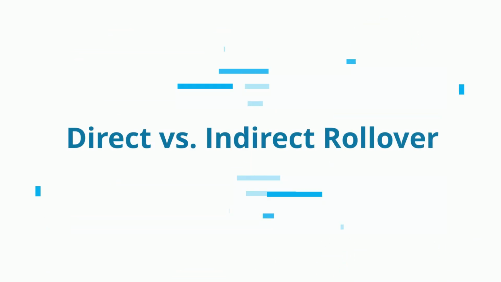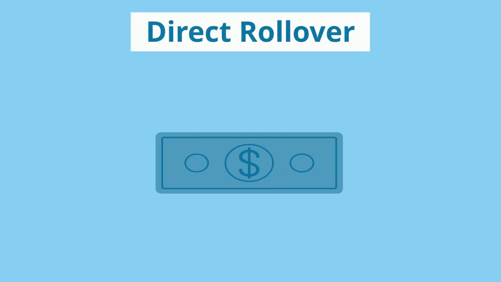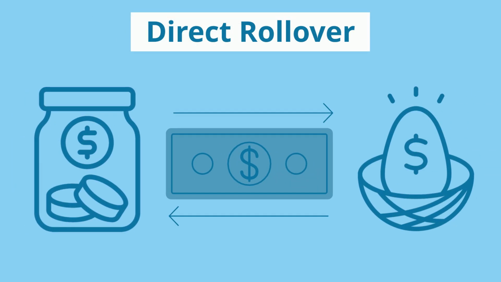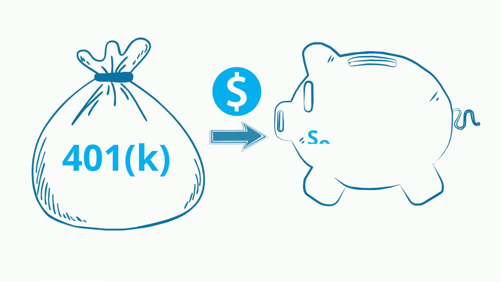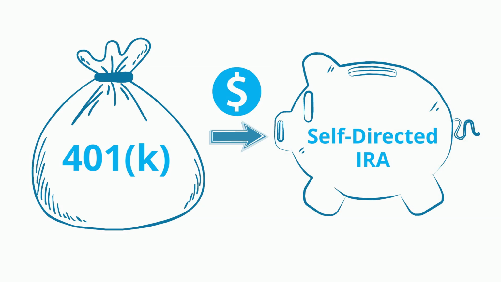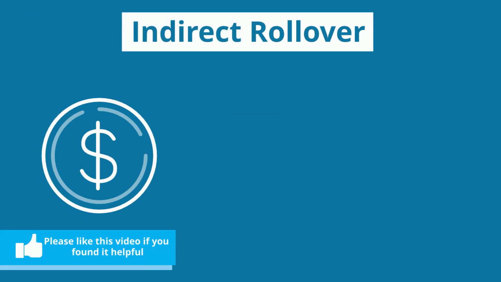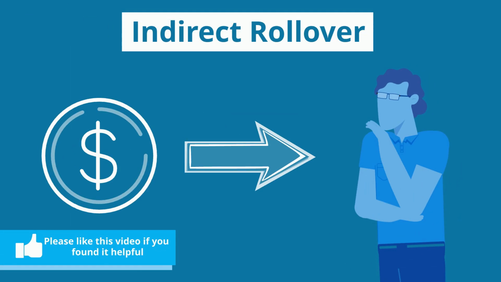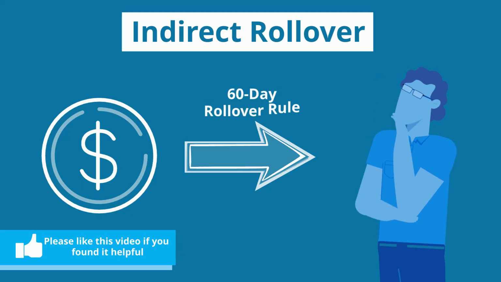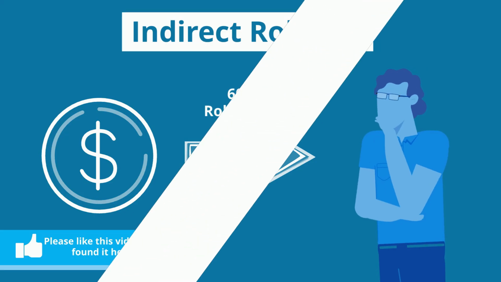Direct versus indirect rollover. Direct rollover refers to funds being moved directly between two different types of retirement accounts. An example would be moving from a 401k to a self-directed IRA. An indirect rollover releases the funds initially to you, the account holder. This is when the 60-day rollover rule comes into effect.